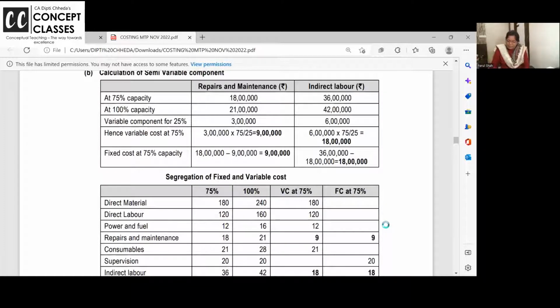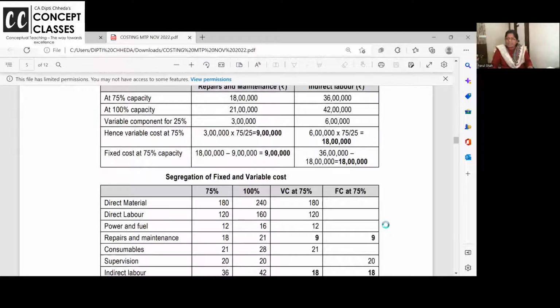At 75% it is 18 lakhs. At 100% it is not increasing proportionately. It's just increasing by 3 lakh for 25%. So 25% is 3 lakh, so for 75%, it is 9 lakh. So 9 lakh is variable at 75%. So the remaining 9 lakhs is fixed. Clear?